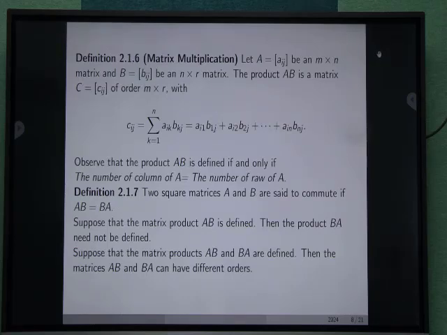Definition: two square matrices A and B are said to commute if AB equal to BA.